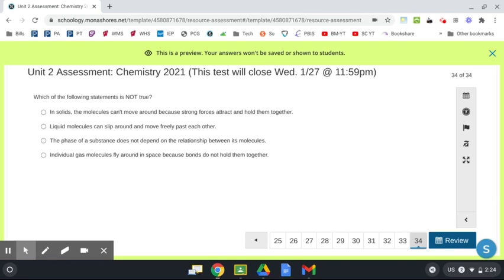And number 34. Which of the following statements is not true? Again, looking for the false one. In solids, the molecules can't move around because strong forces attract and hold them together. Liquid molecules can slip around and move freely past each other. The phase of a substance does not depend on the relationship between its molecules. Individual gas molecules fly around in space because bonds do not hold them together.